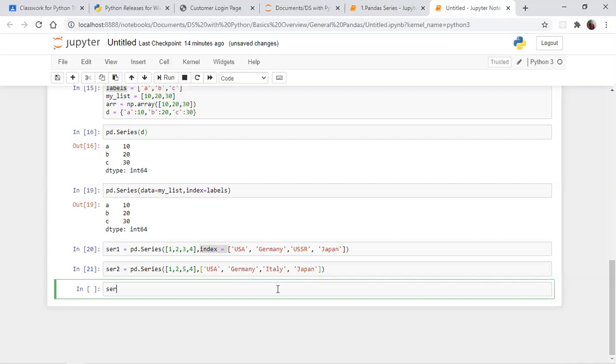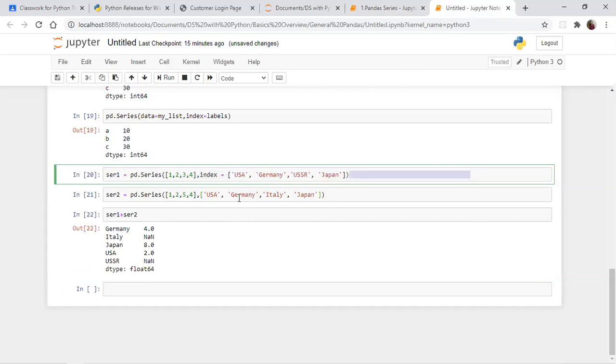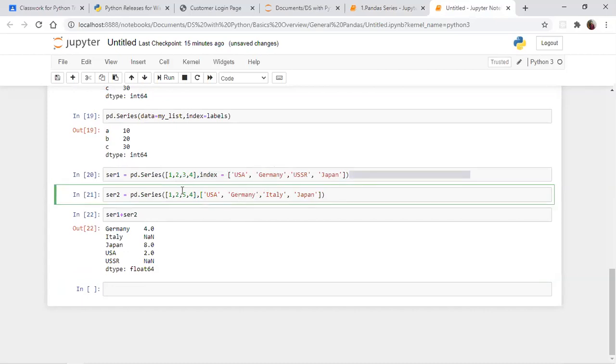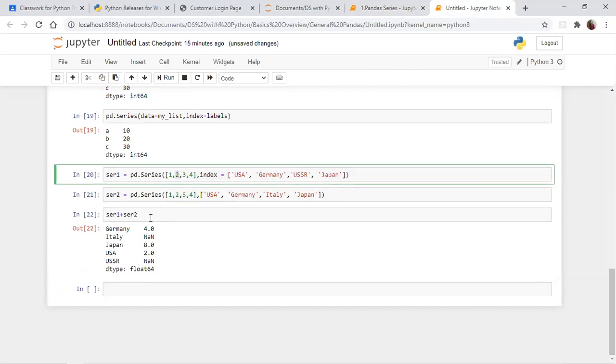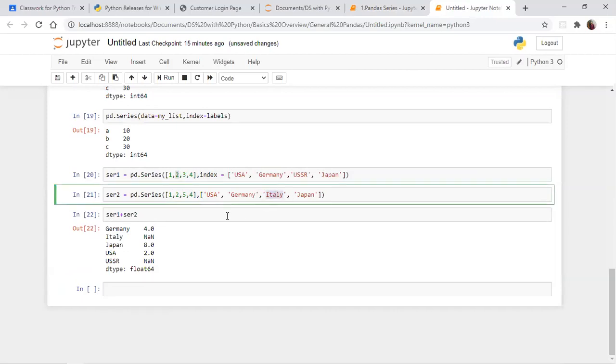Now what I'm going to do here is series 1, the variable name, plus series 2. You understand? Let me execute this. See the output. First it will arrange everything in alphabetical order. Germany is here, second index position here and here, so the second value 2 plus 2 is 4. We always get a float value only. Then Italy is available here in series 2, but it's not available there.